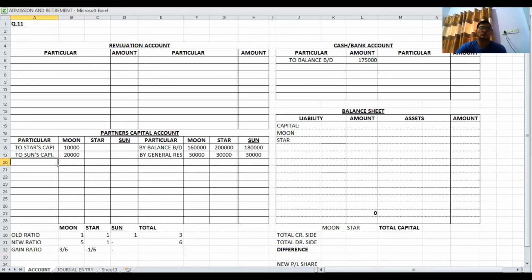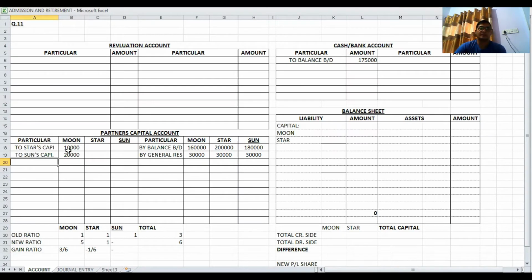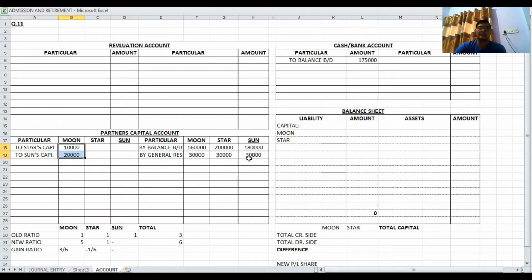Okay, so here we have debited Moon's capital account 30,000. Then after, Sun's capital is credited by 20,000 and Star's capital is credited by 10,000.